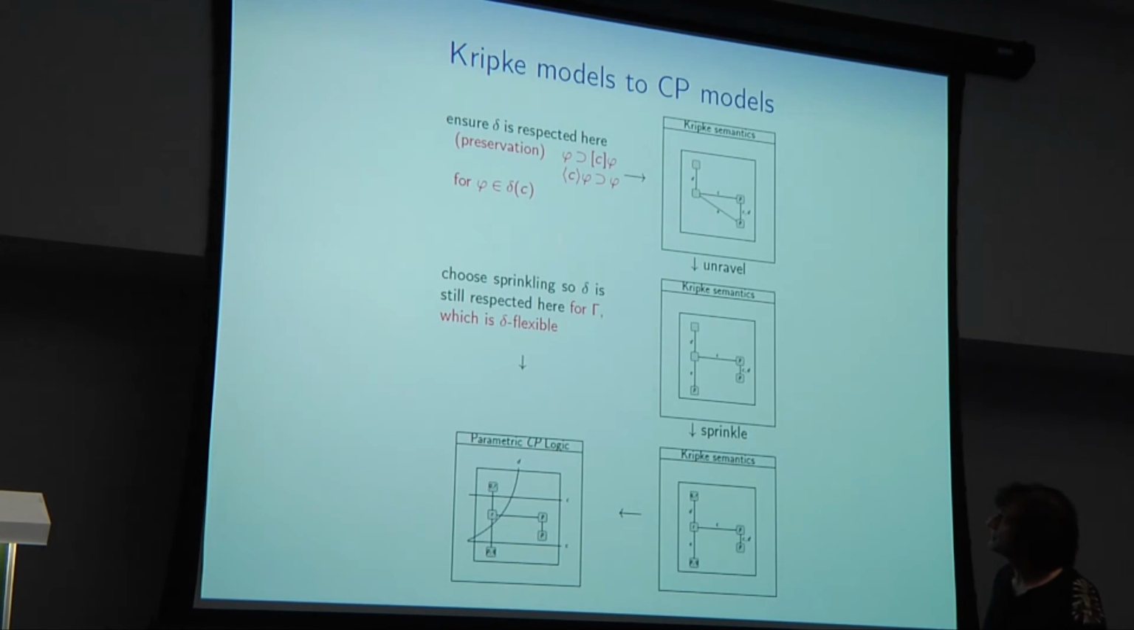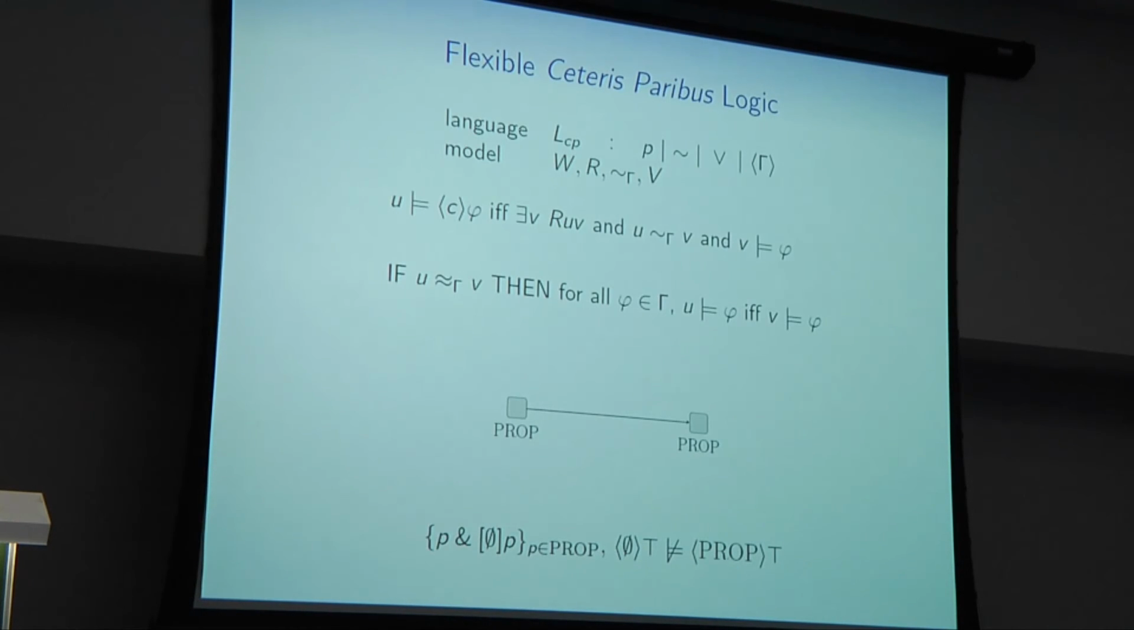And so using that, preservation will ensure that when we construct our canonical model, the delta conditions are respected by the accessibility relation. We go through the process of unraveling and sprinkling. We can get the right sprinkles because delta is flexible, and we end up with a parametric CP model which satisfies the original set of formulas. Okay, so this suggests that there is a minor change we can make to the original language which will give us a full completeness result.